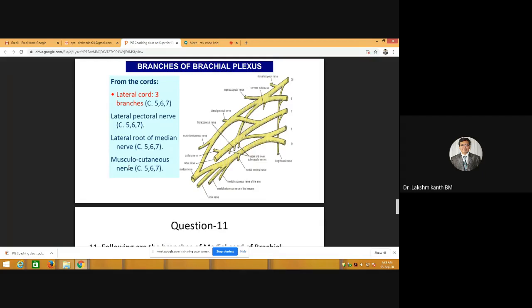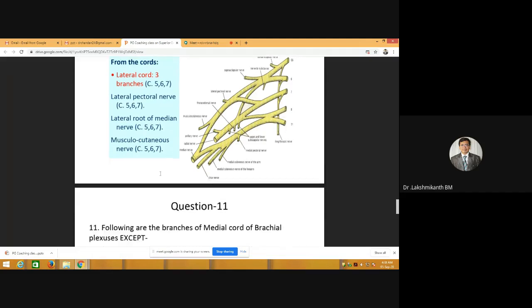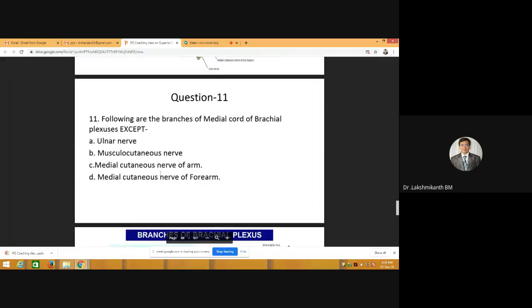Musculocutaneous nerve will supply basically the anterior compartment of arm. It is called musculocutaneous because it is going to form the lateral cutaneous nerve of forearm. C5, C6, C7. Okay. Next. Can anybody answer this question?